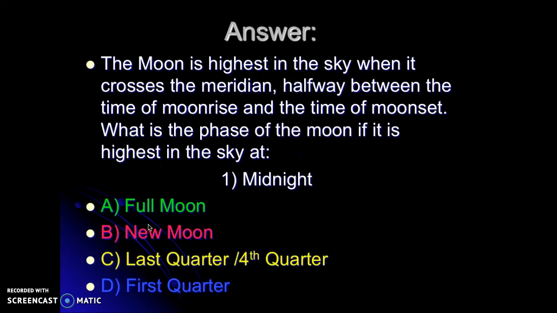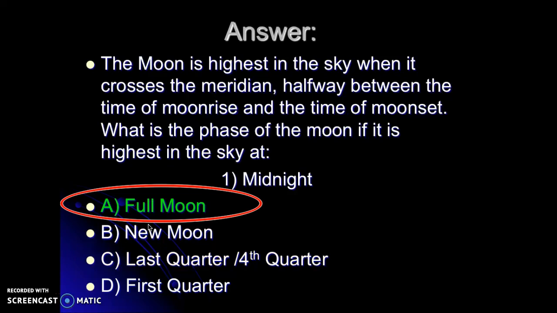Okay, so here are the answers. If the moon is crossing the meridian at midnight, what phase will it be in? You should have answered full moon. If it's midnight, it means the sun is on the opposite side of the earth, so all of its light is shining on the moon. You'd see a full moon at midnight because the sun is on the other side of the earth.